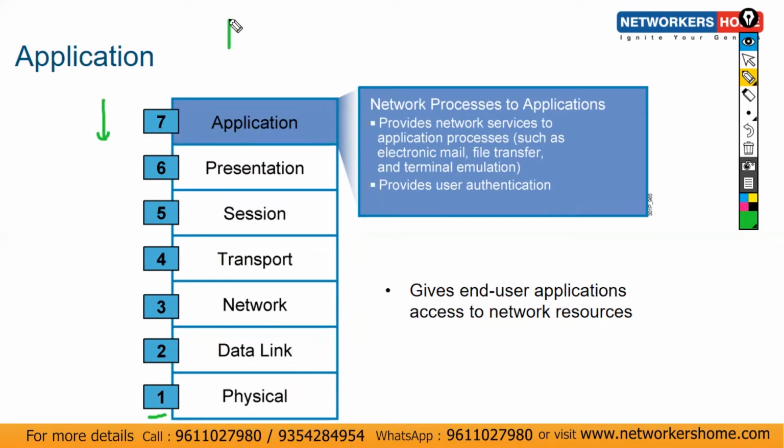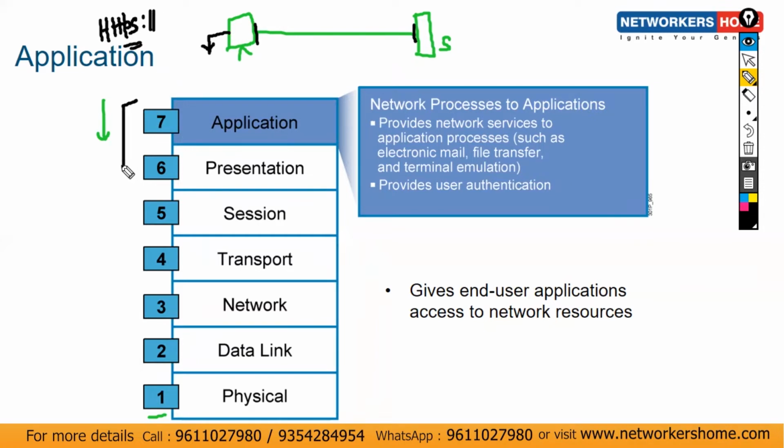What's the reason? Let's consider this is one PC and this is one server, and you want to download something from the server, or we need communication between this client and the server. Once you send any request, let's consider you're using the HTTPS application or protocol to start the communication with the server, it always starts from L7 first. So L7 to L6, then 5, then 4, then 3, then 2, and then 1. This is the reason I'm starting from the application layer.